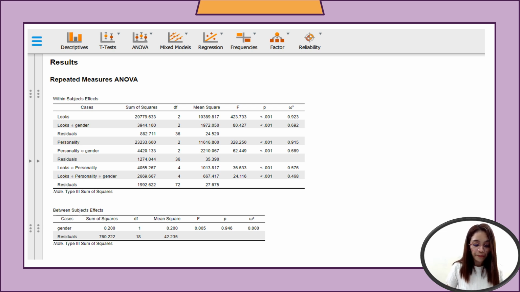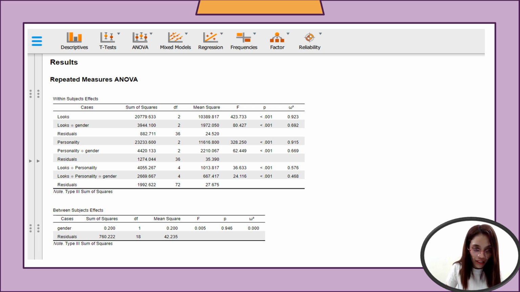Now for the residuals, you have their column under residuals. So the residuals represent unexplained variance after accounting for the effects of the factors and the interactions tested in the model.